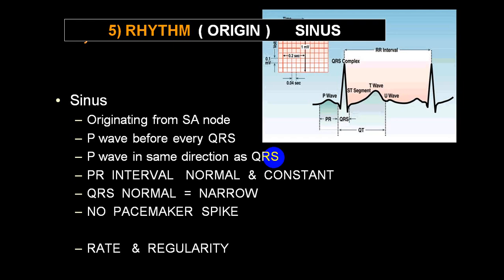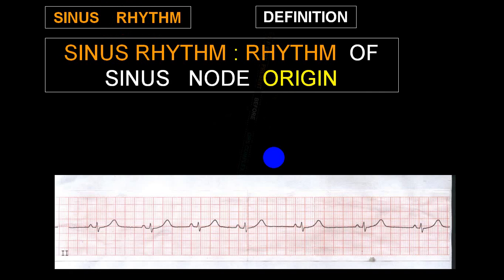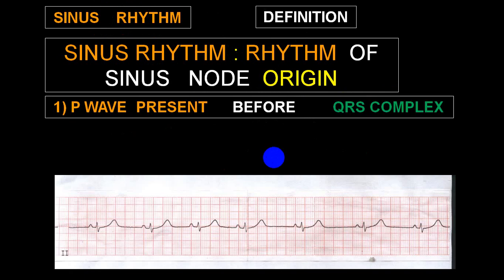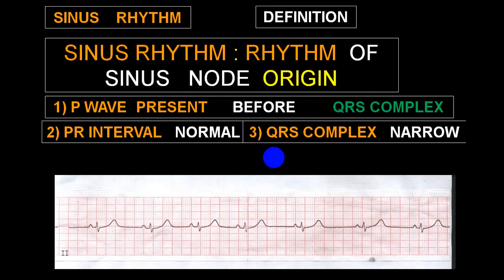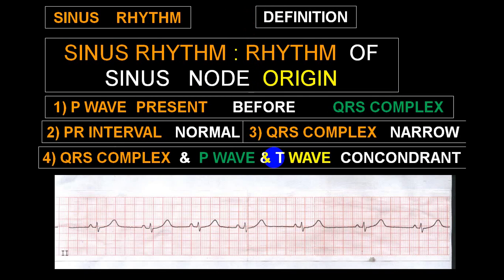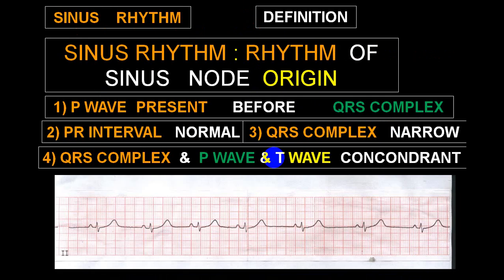So that is sinus rhythm. Whenever you say a person is having a sinus rhythm, it means the rhythm is starting from the sinus node, or SA node, origin. It is characterized by a P wave present before each QRS complex, a normal and constant PR interval, and a narrow QRS complex. The QRS complex, P wave and T wave are all in the same direction, or concordant. Then we call that sinus rhythm.